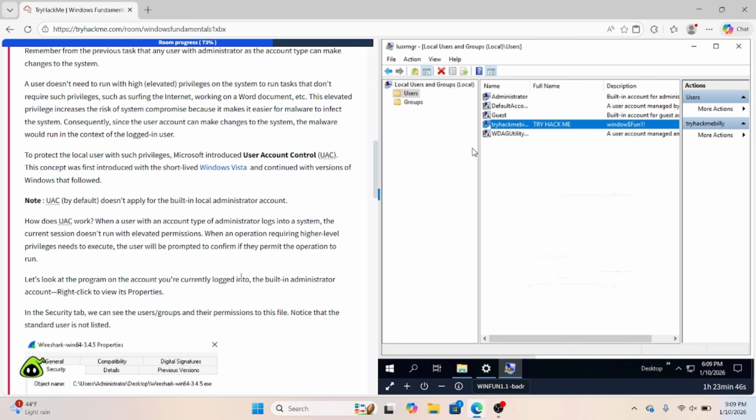This concept was first introduced with the short-lived Windows Vista and continued with the versions of Windows that followed.